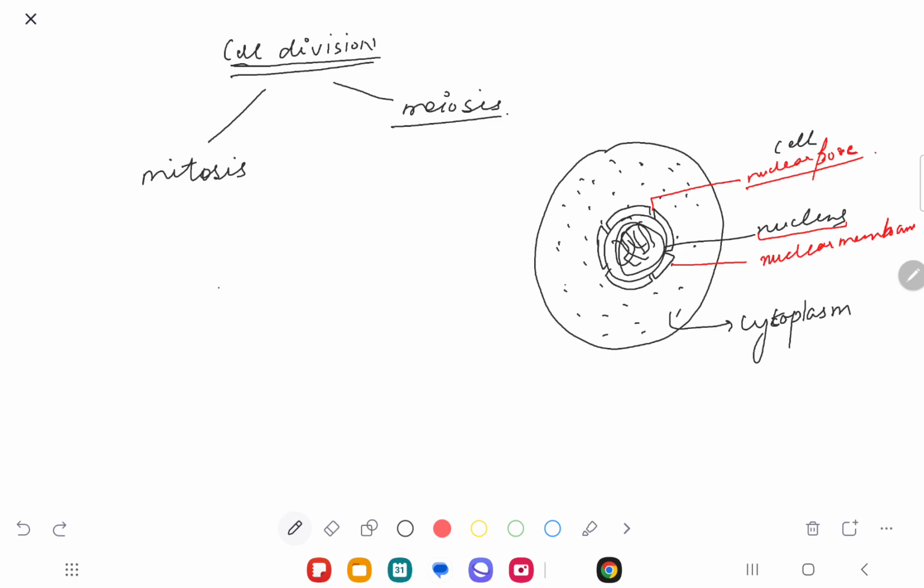Now, what exactly happens, Sonia? Everything here is controlled by the nucleus. Understand, the nucleus has a very, very important function. So when we talk about the mitosis part, what exactly is happening? Just see.